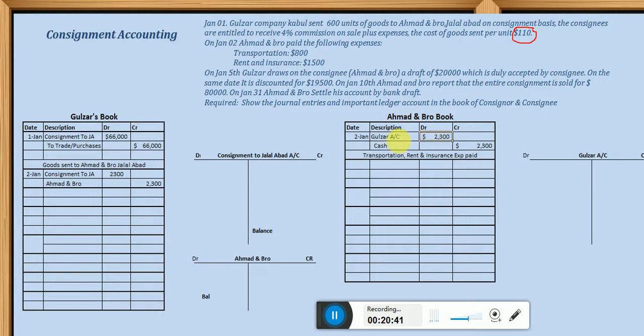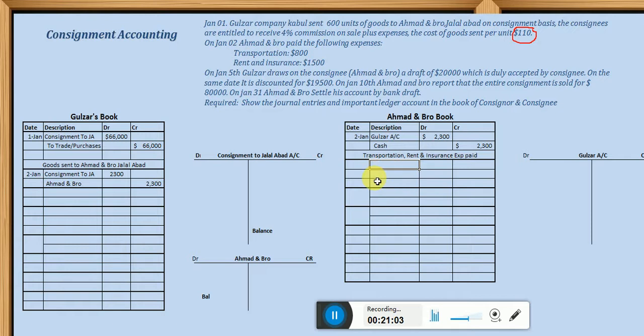This is as though Ahmad and Bro is just giving a loan to whom? To Gulzar. So when you give a loan, if you remember, account receivable is debited and cash is credited. Account receivable should be debited and cash should be credited if a company or anybody is giving a loan. That is exactly the concept.